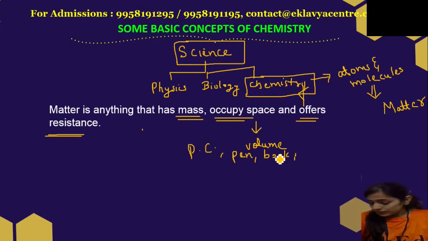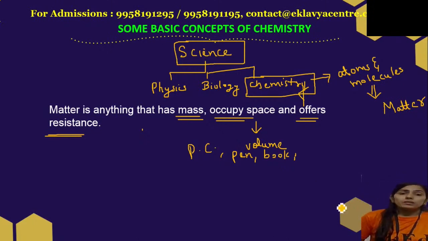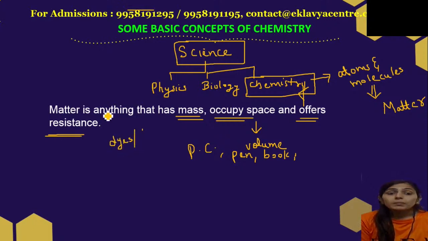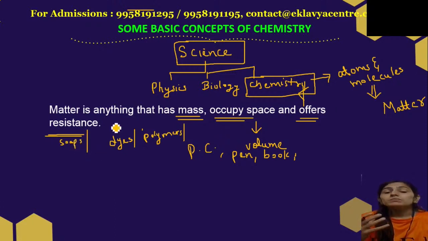Now the second question is, why is it so important to study chemistry? What is the reason that we are studying chemistry separately? Because chemistry is very important to us because it is related to our day-to-day lives. For example, if we talk about dyes, polymers, soaps and detergents, we are using these things in our day-to-day lives.